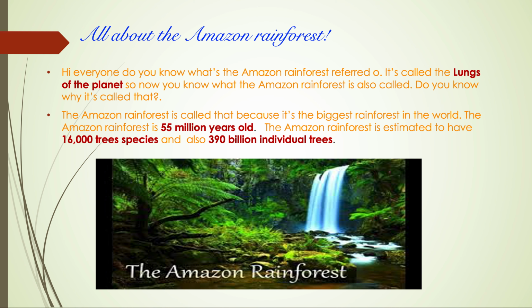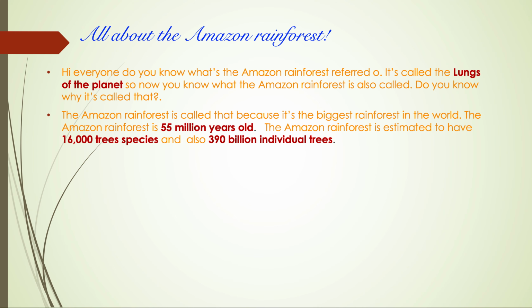It's called the lungs of the planet because it's the biggest rainforest of the world and it produces the most oxygen around the world. The Amazon rainforest is 55 million years old. The Amazon rainforest has 16,000 plus tree species and also 390 billion individual trees. Here's a picture of the Amazon rainforest.